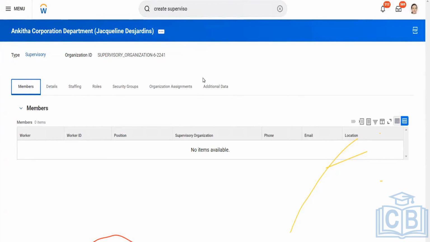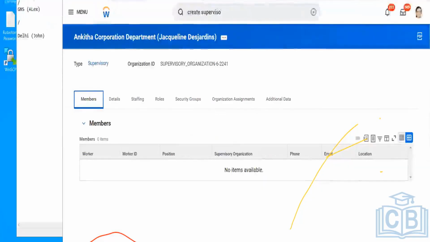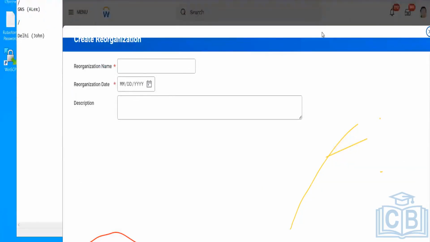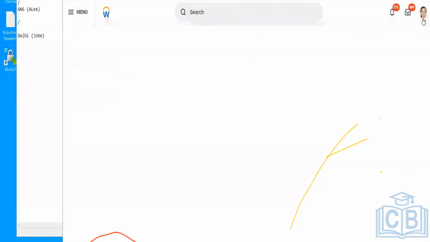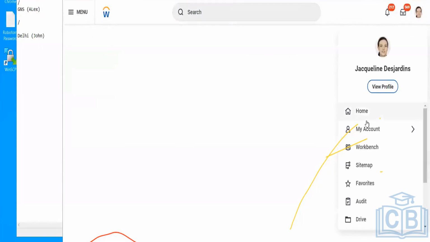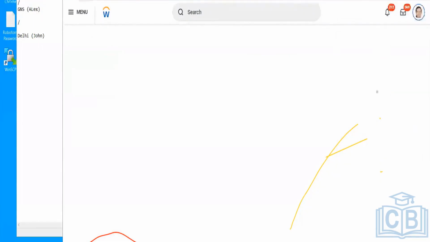This is something that only implementers can view. An end user won't view this kind of supervisory organization. They will simply click on their profile and see their supervisory organization name there. I have shown you that under their worker profile, they will see which supervisory organization they belong to.